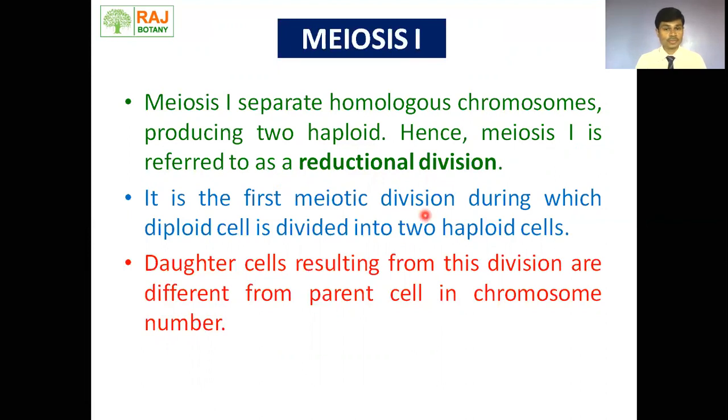Earlier we discussed that meiosis takes place in 2 steps or 2 parts: meiosis first and meiosis second. When you say meiosis is a reductional division, that reductional division takes place in the meiosis first step. This step forms 2 cells, and the remaining 2 cells are formed in meiosis second. 2 plus 2, 4, means the ultimate result of meiosis is formation of 4 haploid daughter cells. No doubt all these 4 daughter cells are different from their parent.